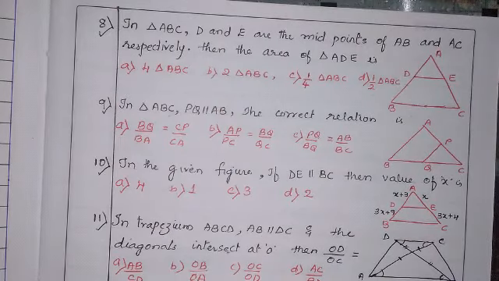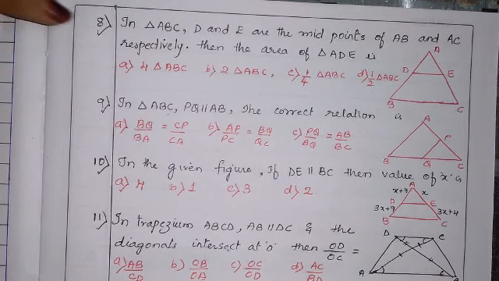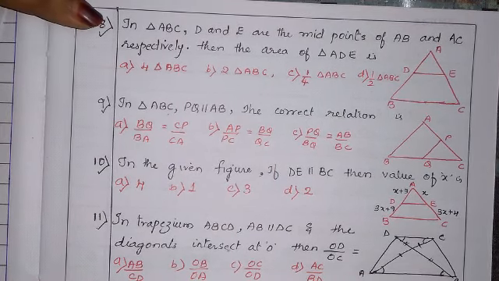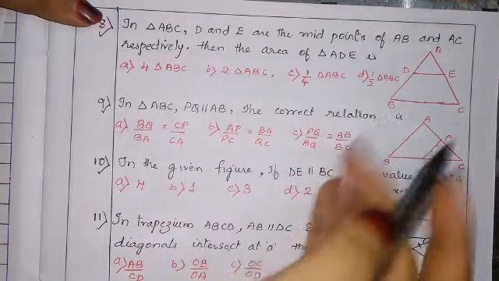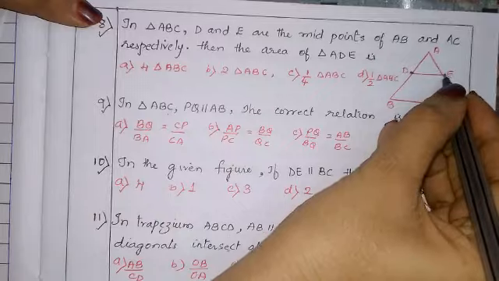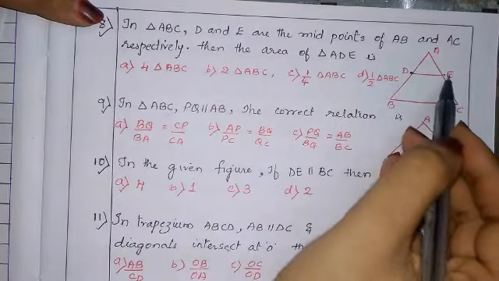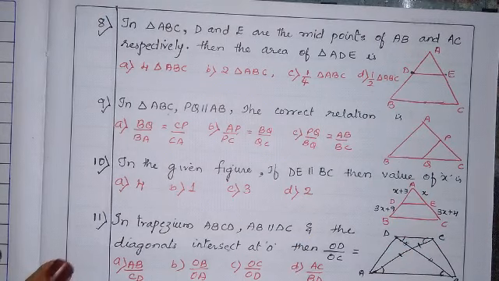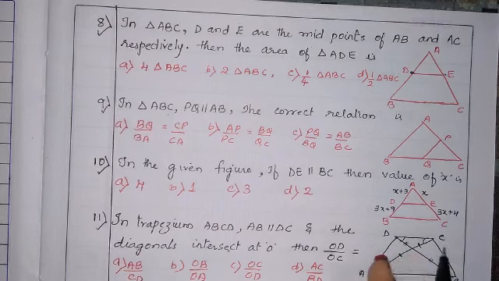So let us see the next question, question number 8. In triangle ABC, D and E are the midpoints of AB and AC respectively, then the area of triangle ADE is. This question was also repeated in my previous video.